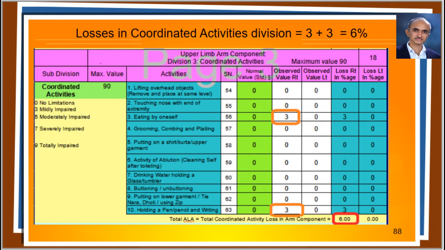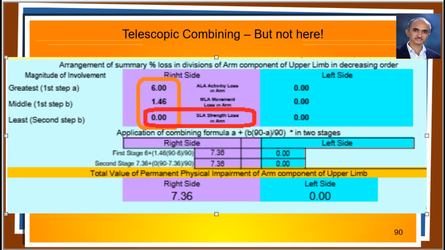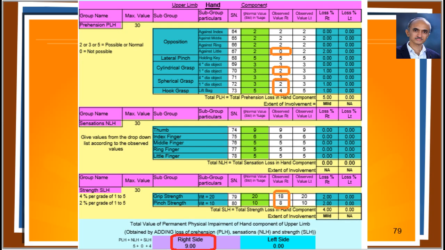Let us enter the losses in the coordinated activities division. In this case, you can see the losses in coordinated activities division is 6%. And at the end of the arm component, the losses in the divisions are arranged in descending order, and the combining formula is applied. You can see that there was no strength loss in the arm component. So in this case, the combining formula is applied only once, resulting in a value of 7.36%.